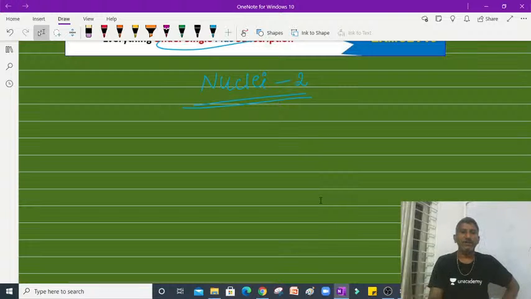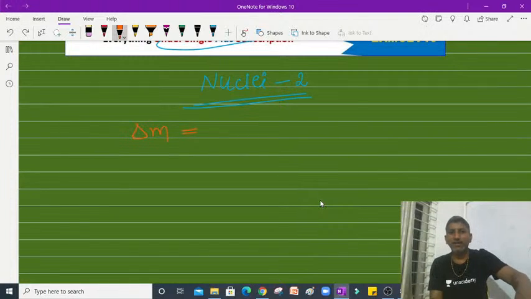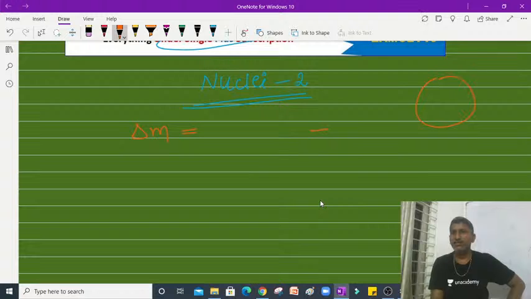For that, I am just recalling mass defect using this mathematical equation. Delta M is nothing but the mass defect. Mass defect is the difference between the mass of all the nucleons inside the nucleus and the actual mass of the nucleus. Inside the nucleus, protons and neutrons are present, as we know.